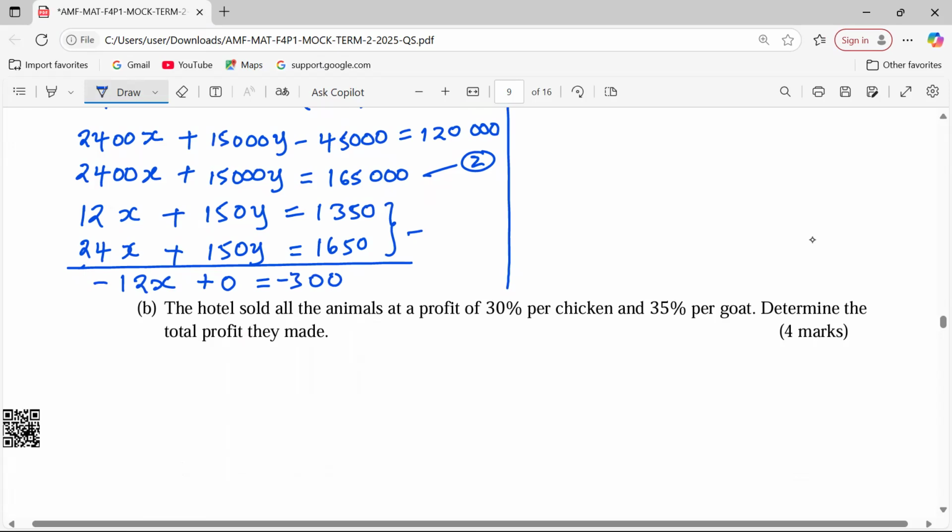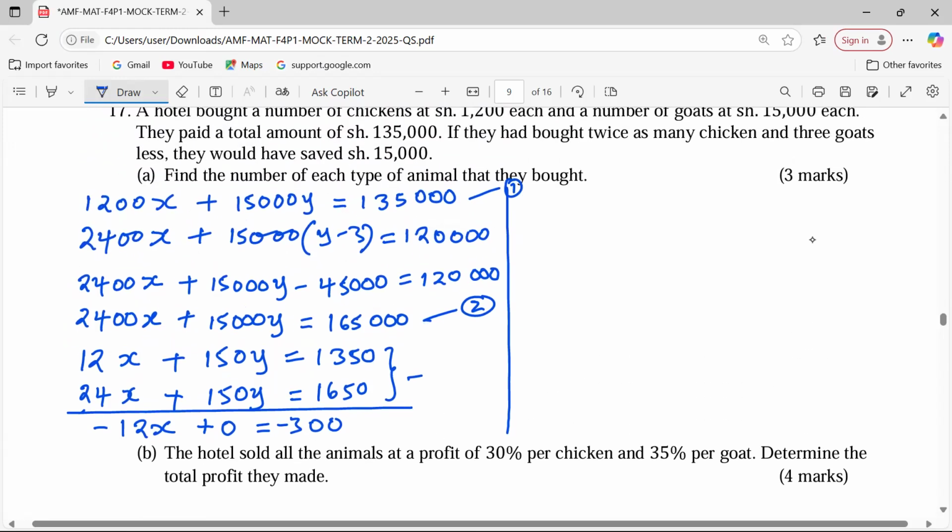So now with this, we can divide through by 12, because you see, it's a negative 12x and a negative 300, meaning that the negative shall simplify and the value of x shall be 300 over 12. This is giving us exactly 25. With 25 as the value of x, we can obtain the value of y.